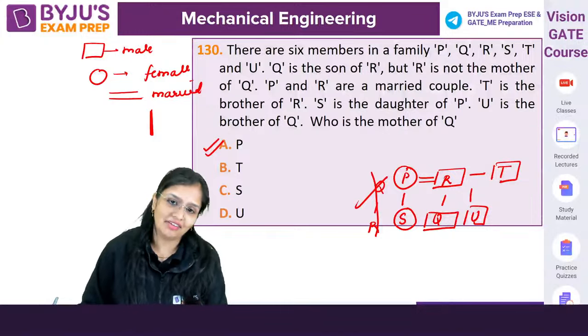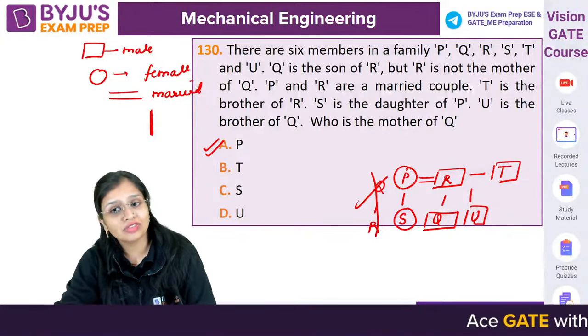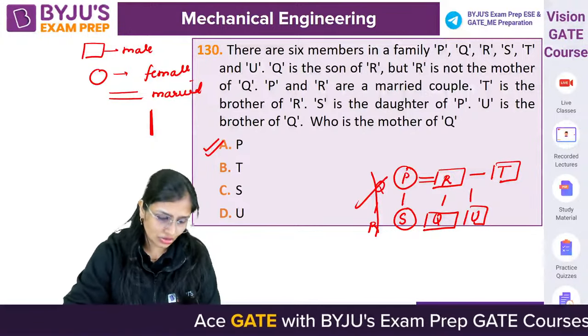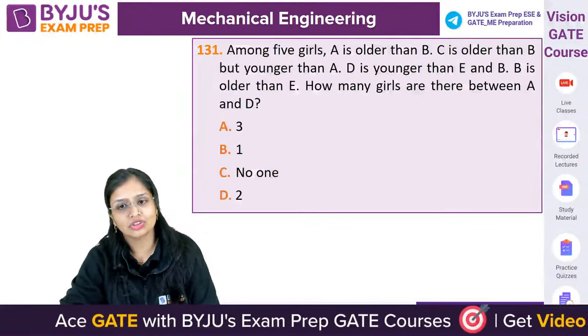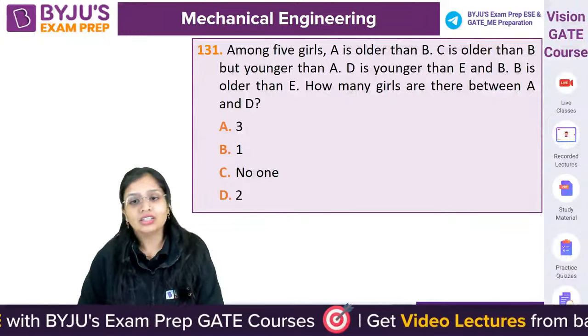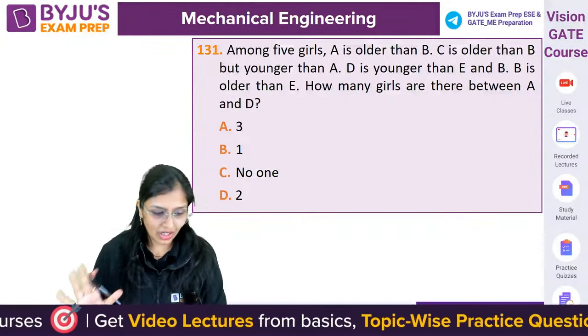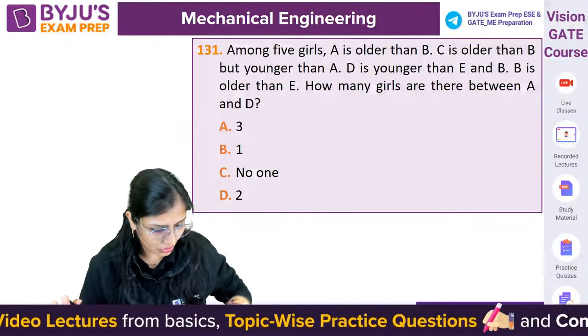3 children they have it. What are the names of the children? S, Q, U. So if they ask you any other questions also, you will be able to answer. 131 question. 30 questions we have solved. Now we are left with 20 more questions.